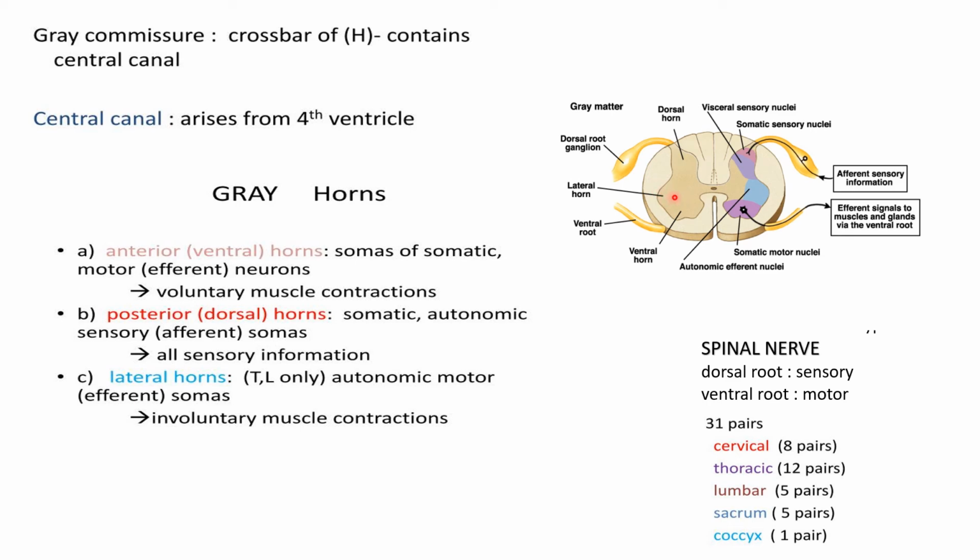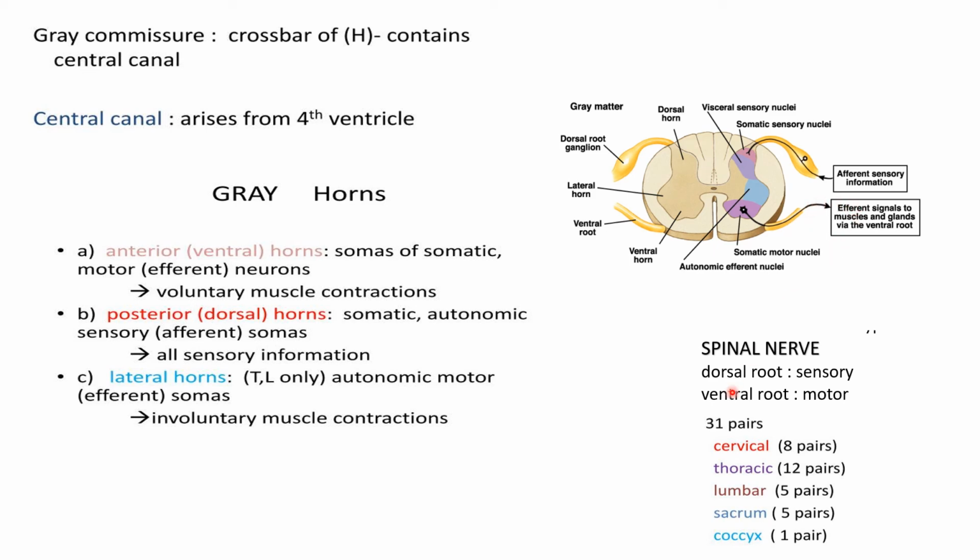Then there is the spinal nerve, which is formed through these lateral, dorsal and ventral horns. The dorsal horn contains sensory impulses, as the sensory part is present in the dorsal region, and the ventral part contains motor nerves and forms a motor nerve.